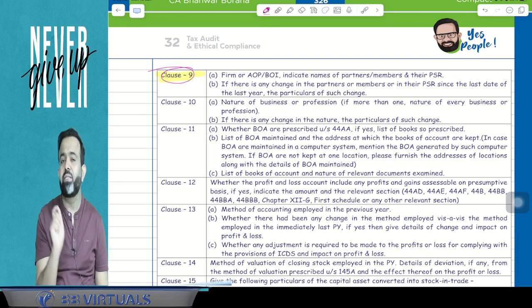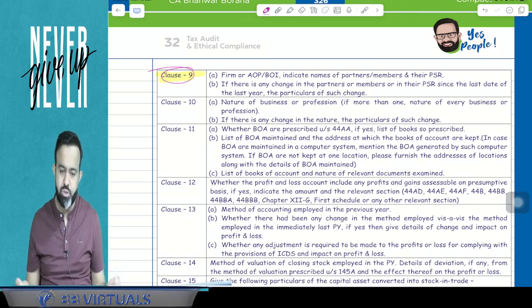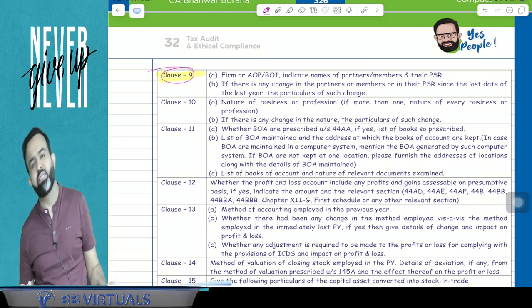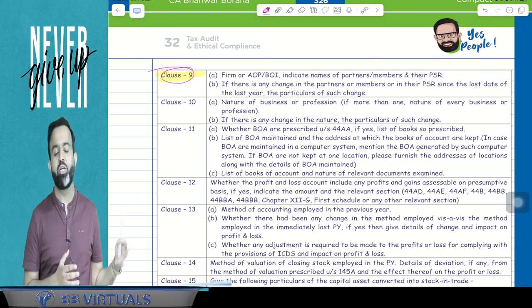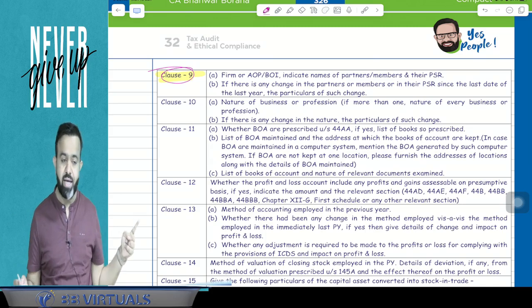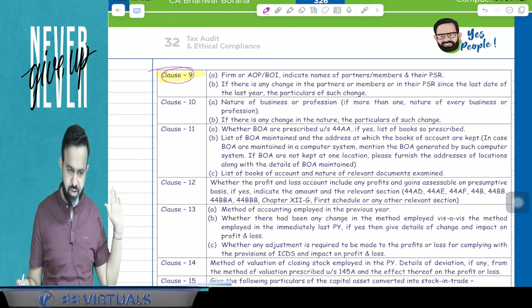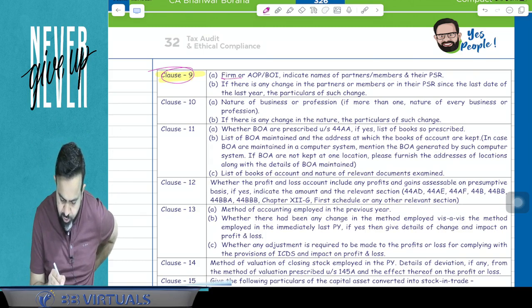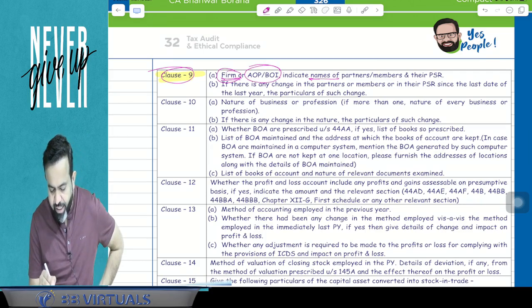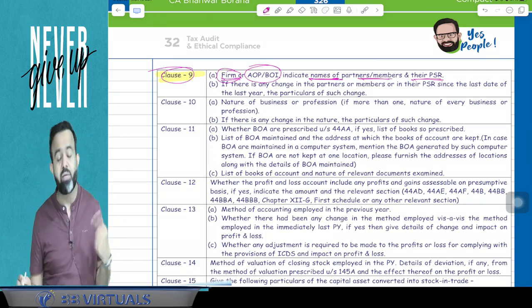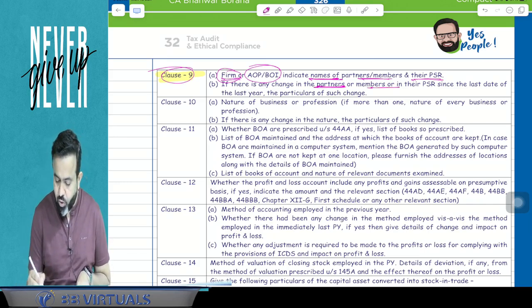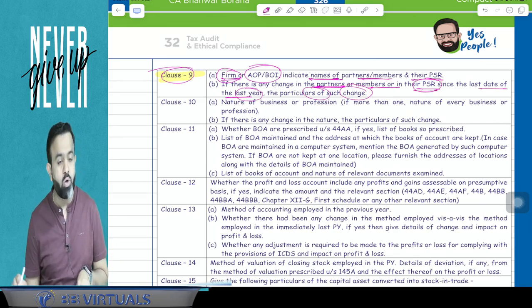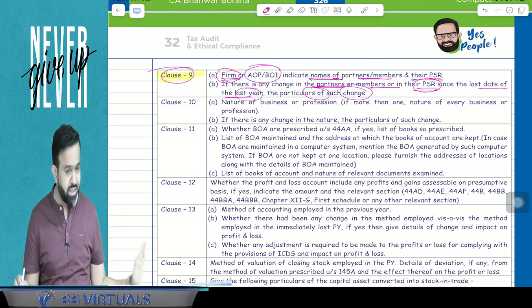Suppose in the current year there is a change in constitution of the firm. Change in constitution means either any partner has retired or any partner has joined, or guys, all partners continue, but suppose their PSR is changed, then it has to be reported in clause number 9. So clause number 9 says that in case of a partnership firm or AOP, BOI, indicate names of the partners and members and their profit sharing ratio. And if there is any change in the partners or members or in their PSR since the last date of the last year, then particulars of such change are also required to be mentioned in clause number 9.